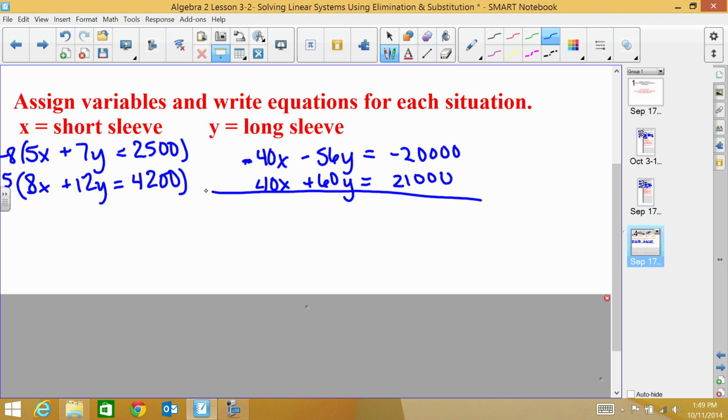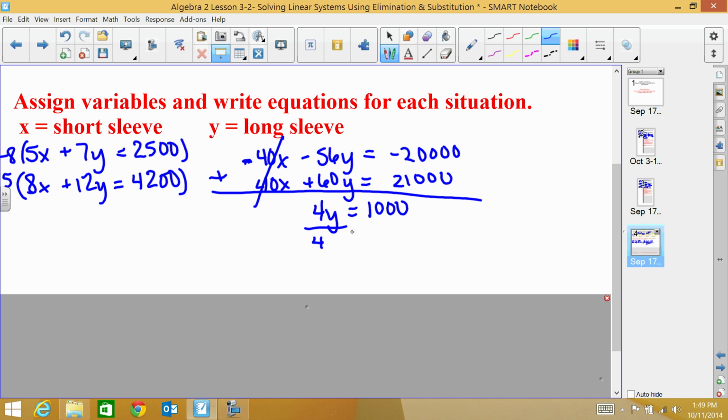So even though I have big numbers, when I add these together, it's not going to be so hard. These cancel out, and then -56 plus 60 would be positive 4y, and then -20,000 plus 21,000 comes out to be 1,000.